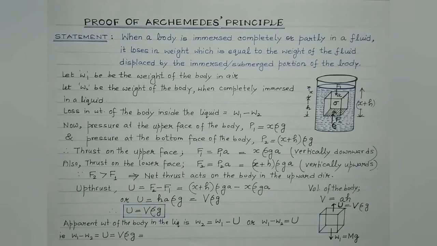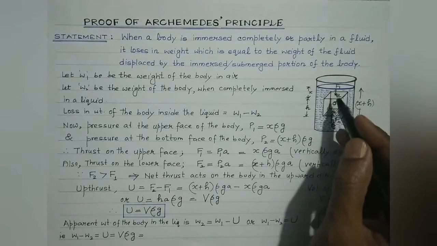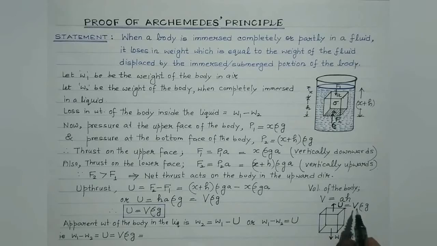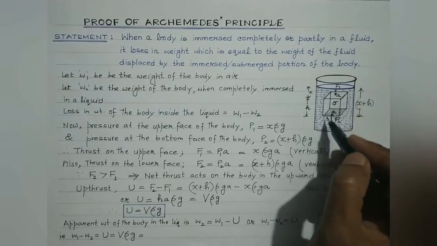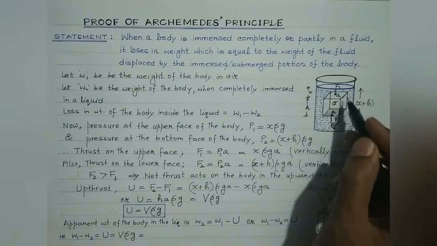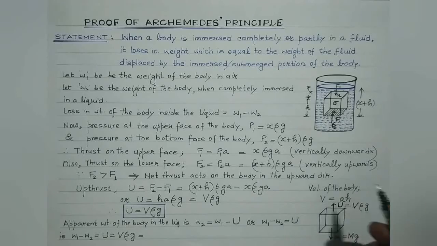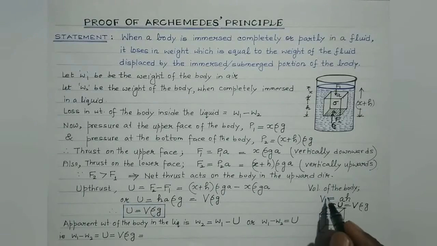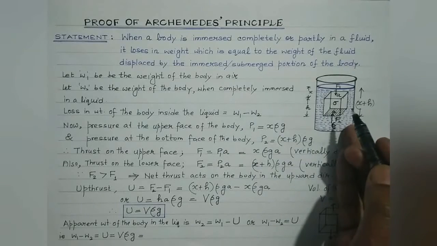And students, now please concentrate on this statement. V, as we have discussed, capital V, is the volume of the body under consideration, right? Now V multiplied by rho. Rho is the density of the liquid. So whatever is the volume of the body, the same volume of the liquid will get displaced, isn't it? So volume of the liquid displaced is also capital V, same as the volume of the body, which is completely immersed inside the liquid.